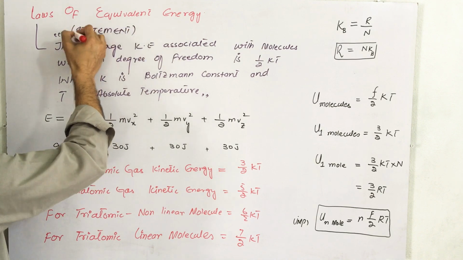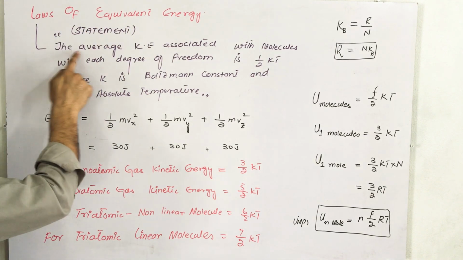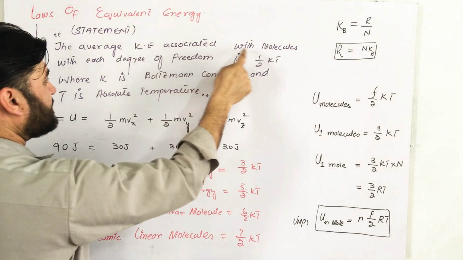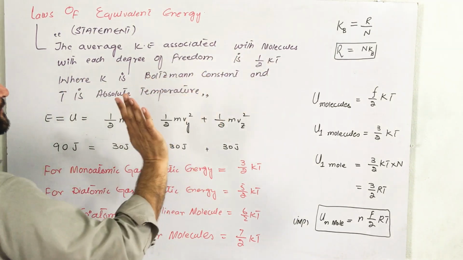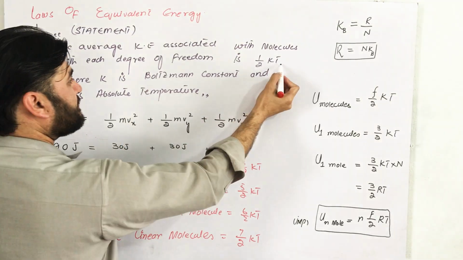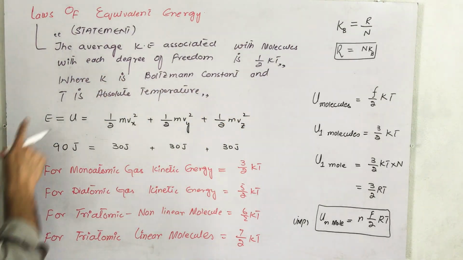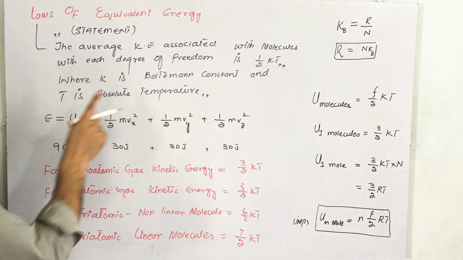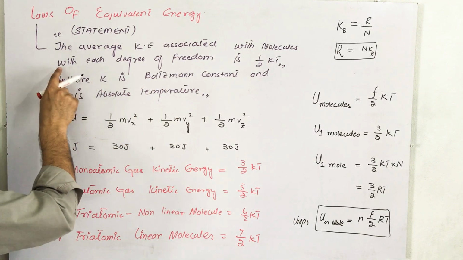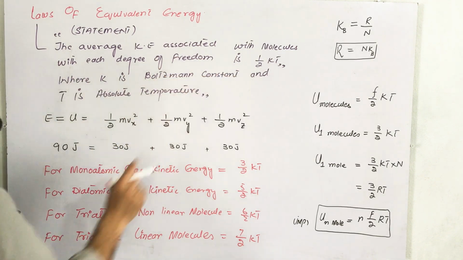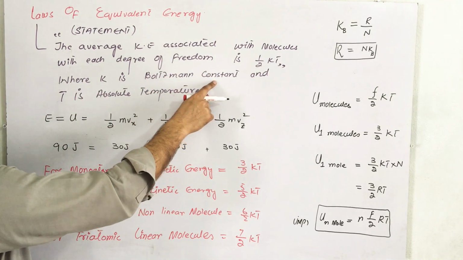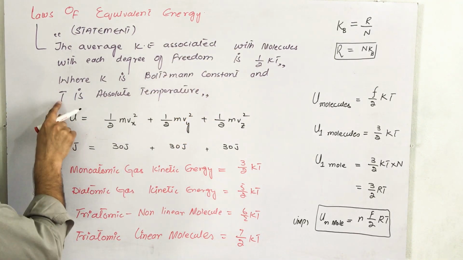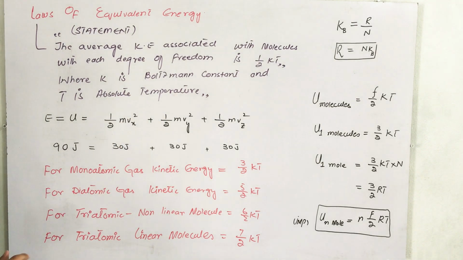The statement says the average kinetic energy associated with a molecule with each degree of freedom is half kT, where k is the Boltzmann constant, which is represented by kB, and T is the absolute temperature. So mathematically we can express it.